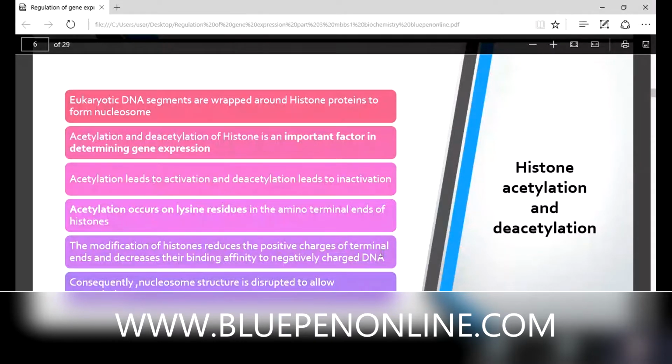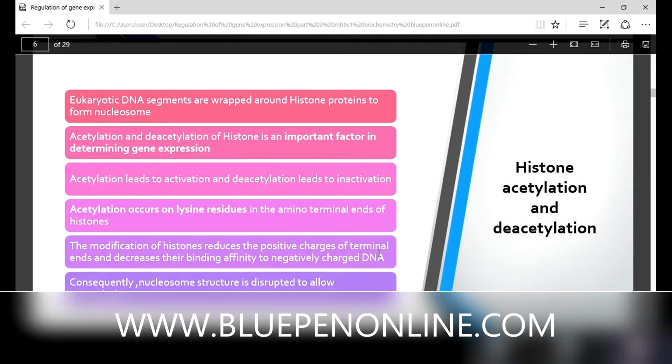Acetylation and deacetylation of histone is an important factor in determining gene expression. Chromatin formation is important for the control level of gene expression. How does this chromatin structure control gene expression? That we are going to discuss.